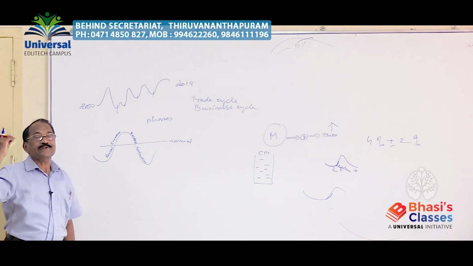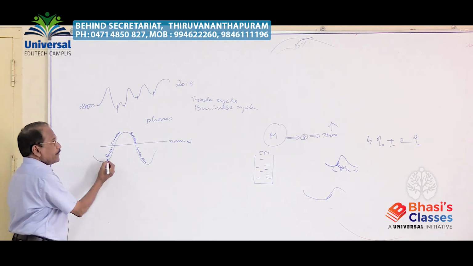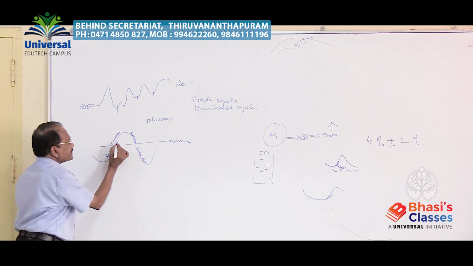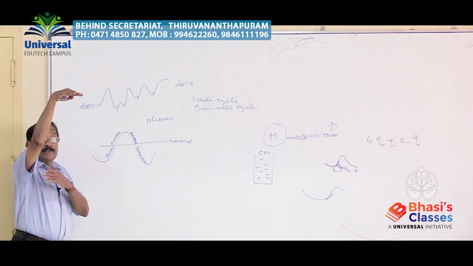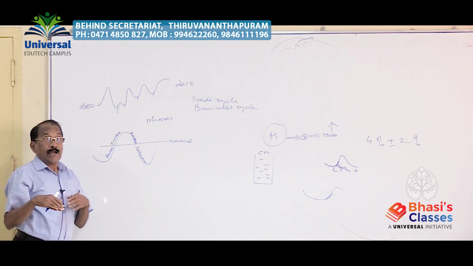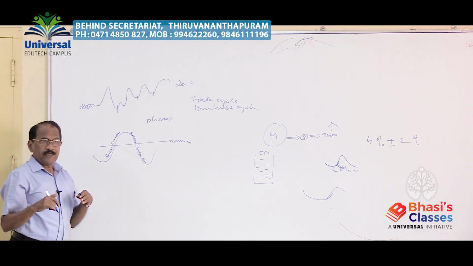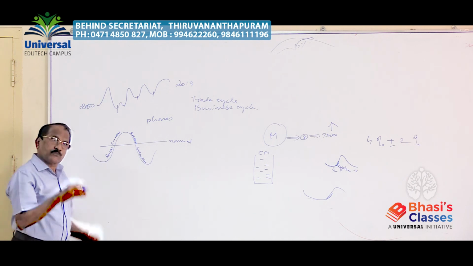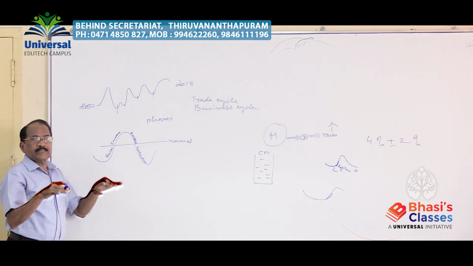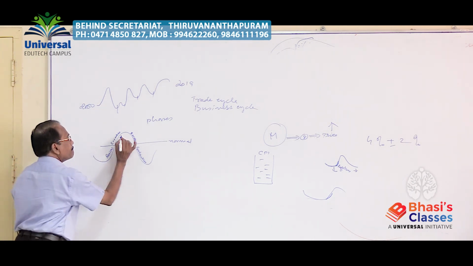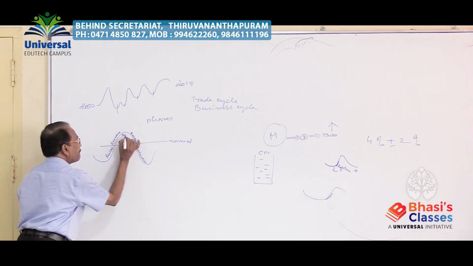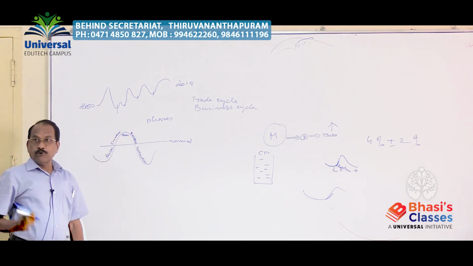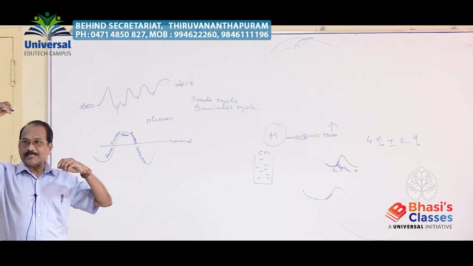You see, the economy is touching the maximum level of advancement, expansion. We can say that stage is the peak, or boom condition. It may reach the boom condition.